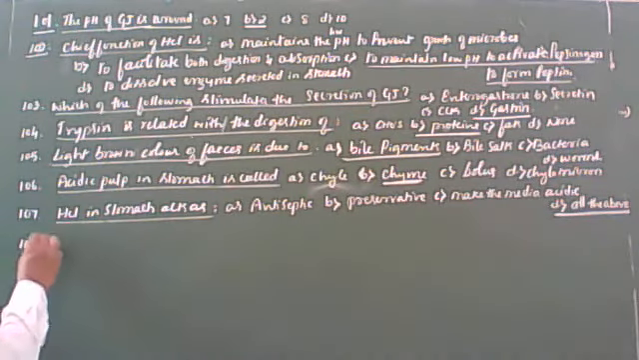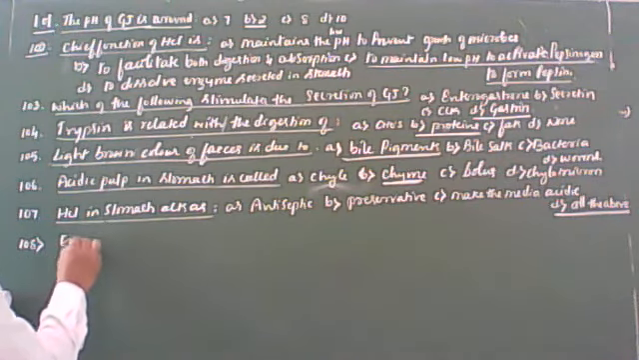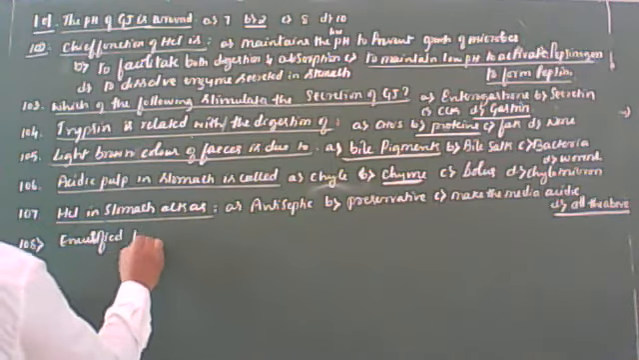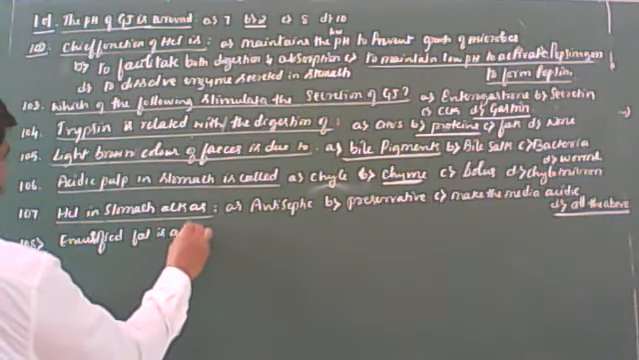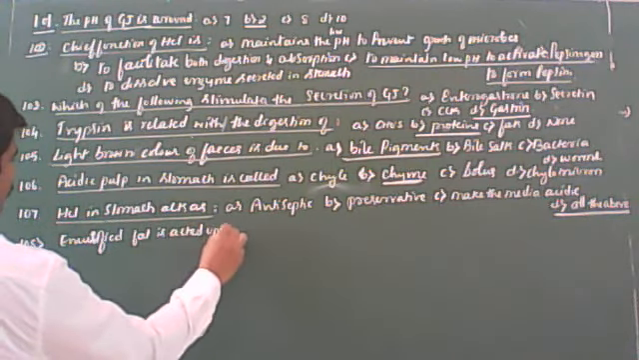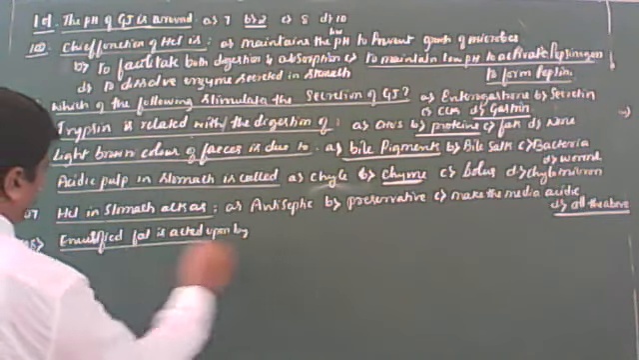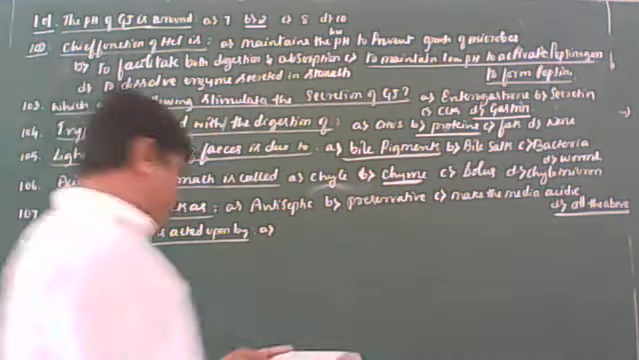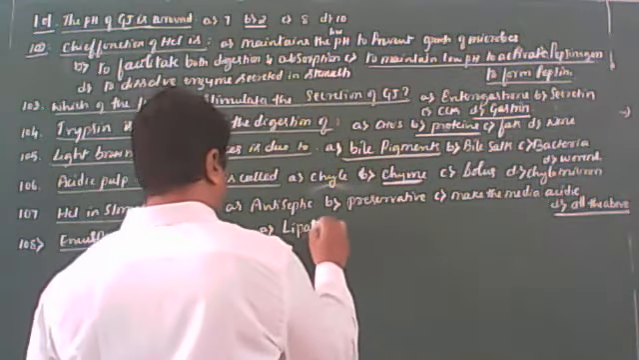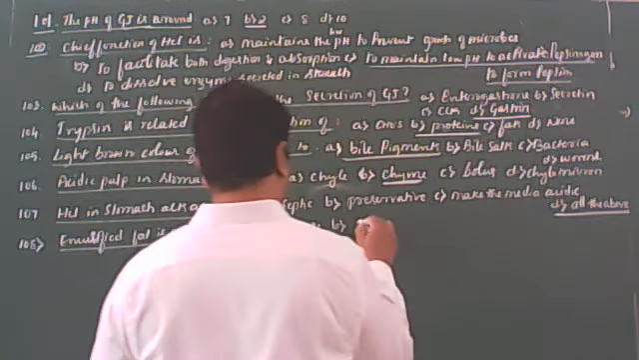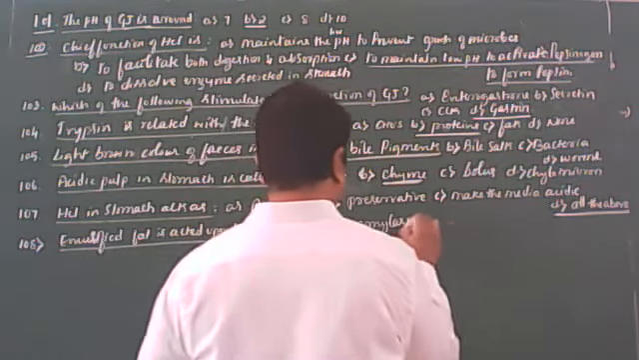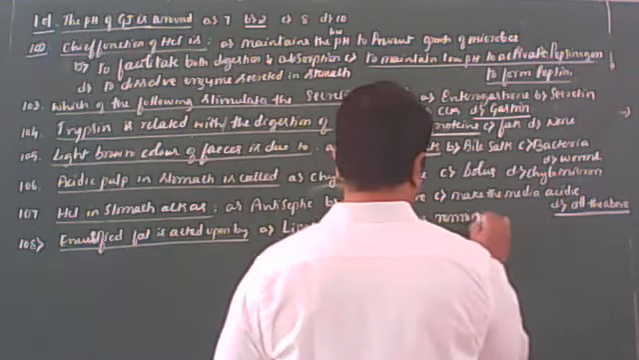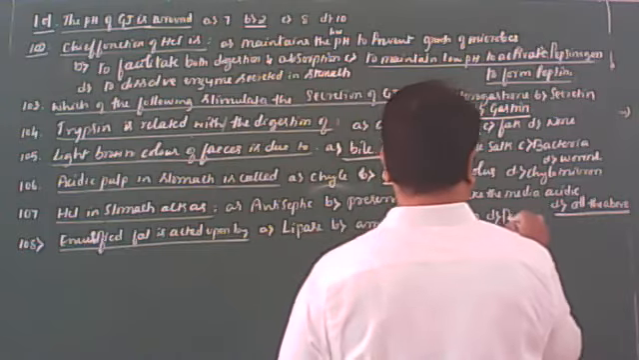Next, 108. Emulsified fat is acted upon by. Emulsified fat is acted upon by which enzyme? One is the lipase. Another one is amylase. Third one is the renin. And fourth one is the pepsin.